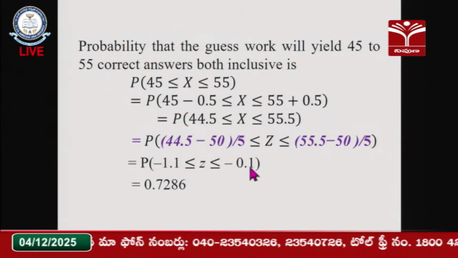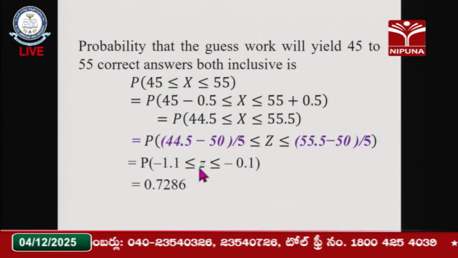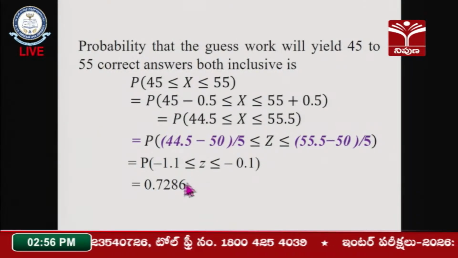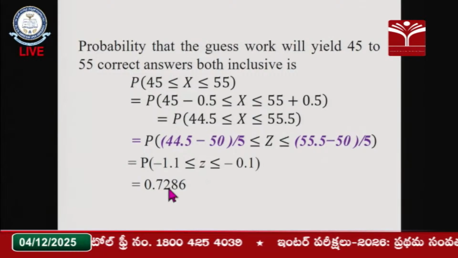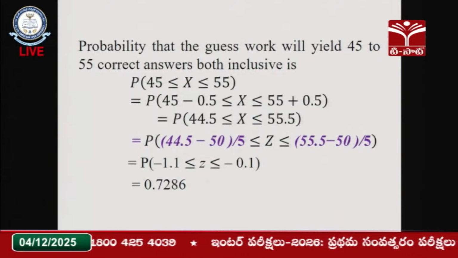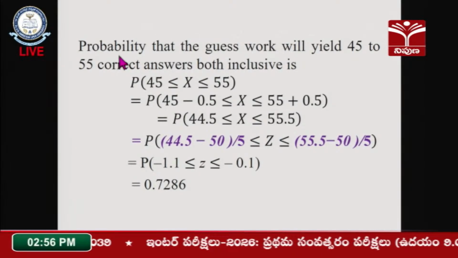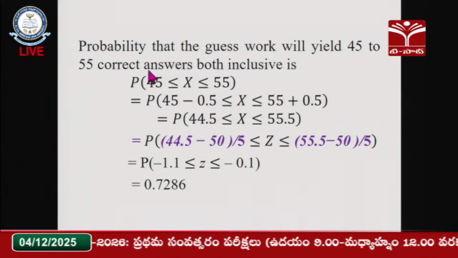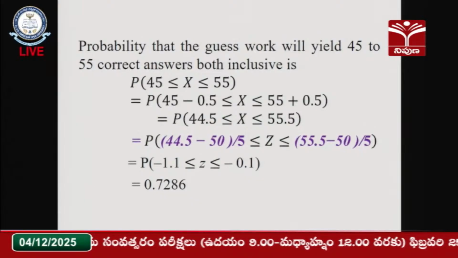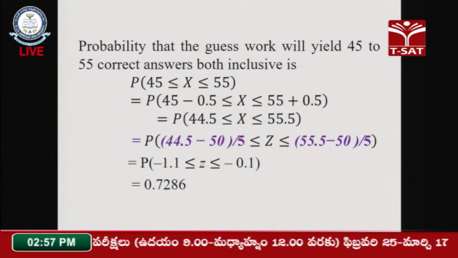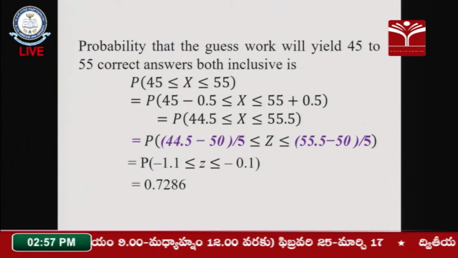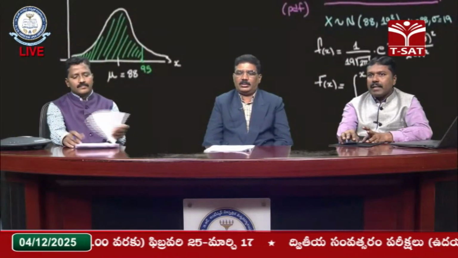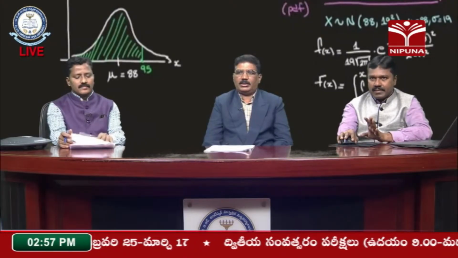What is the value? The range of the distribution is like this. So then we will get, what is the chance here? Chance is 72%. If the student guesses, the probability that the guesswork will yield 45 to 55 correct answers, both inclusive, is 0.7286. If we convert it into percentage, it becomes 72.86.